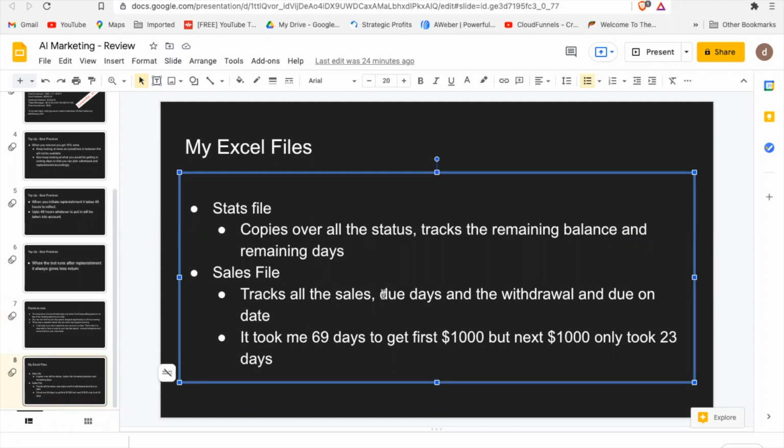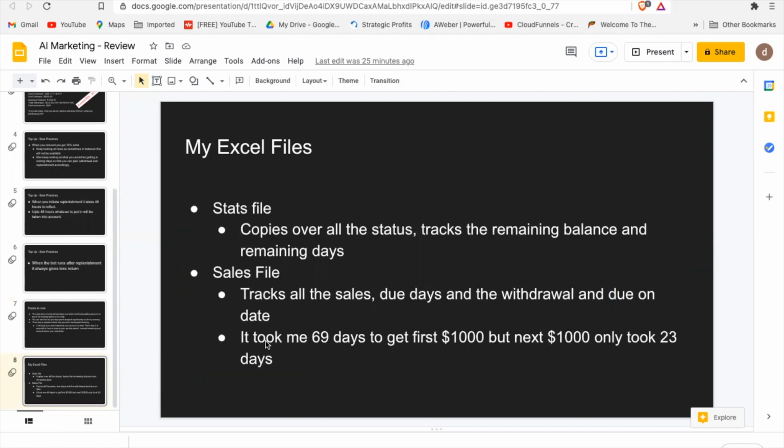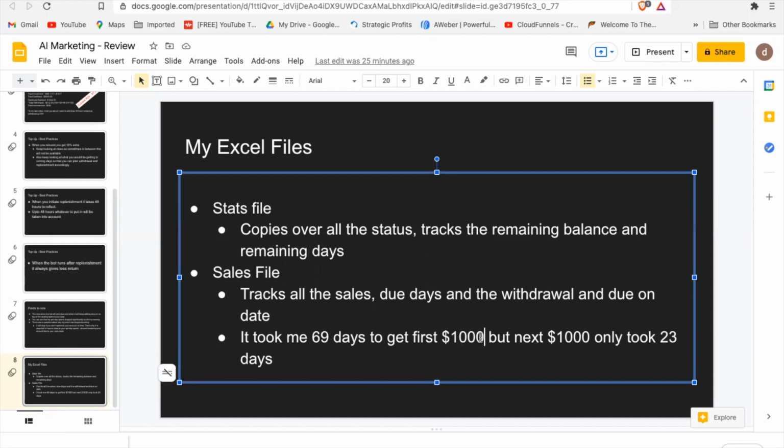I look at my due days, when I'm going to get the money. I look at my withdrawals, how much I've withdrawn, and as on date, what is the due amount I have. This is one very important point. What I have seen is that it took me 69 days to get my first $1,000, I will show you on my graph as well, but the next $1,000 only took 23 days. It happened because I kept on reinvesting the money into my account, right?